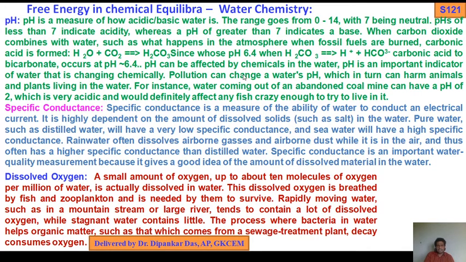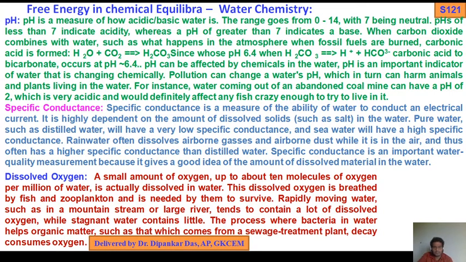So pH can be affected by chemicals in water. pH is also an important indicator of water that is changing chemically. Okay, pollution can also change the water pH due to acid rain. We know pH also changes, which in turn can harm animals and plants living in the water. For instance, water coming out of an abandoned coal mine can have a pH of 2, which is very acidic and would definitely affect any fish species trying to live in it. So that is how pH affects water.